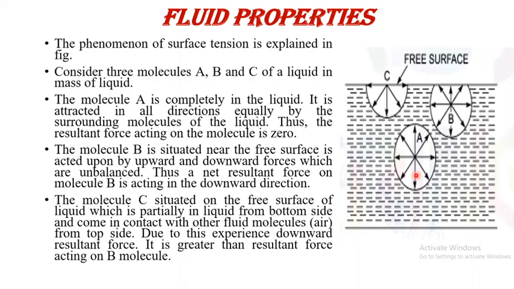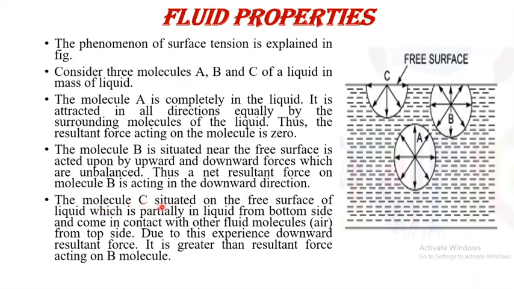So here the value of surface tension is 0. Similarly, the molecule B, situated near the free surface, is acted upon by upward and downward forces which are unbalanced. See here, B is the molecule which is near the free surface. So the forces are unbalanced. The net resultant force on the molecule B is acting in the downward direction because most of it is in the liquid and only a small part of this molecule is in contact with air.